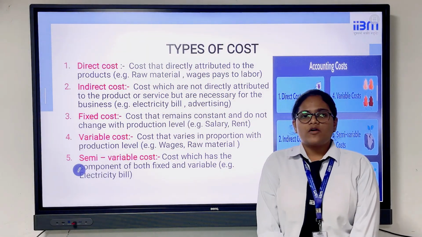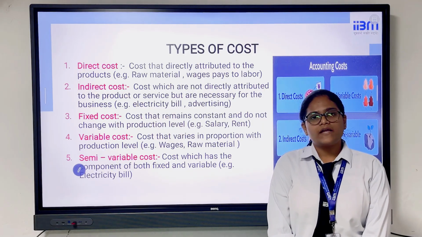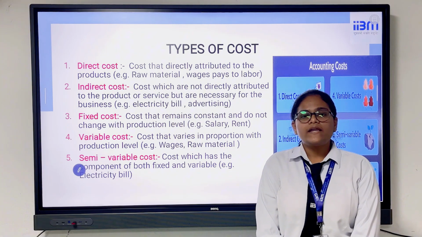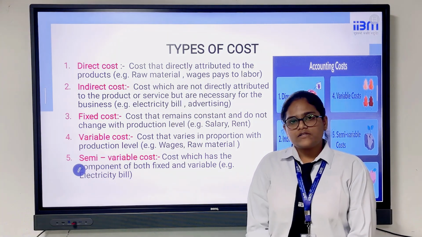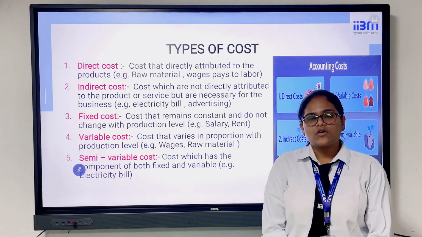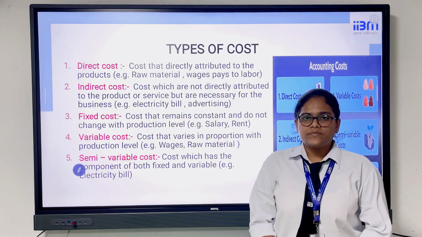Now let us discuss the different types of cost involved in cost accounting. First we have direct cost, which is directly related to the production, like raw material cost. Next we have indirect cost, which is indirectly related to the production, like the electricity bill.